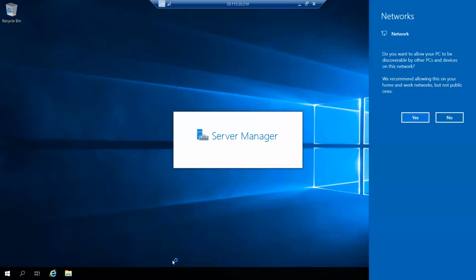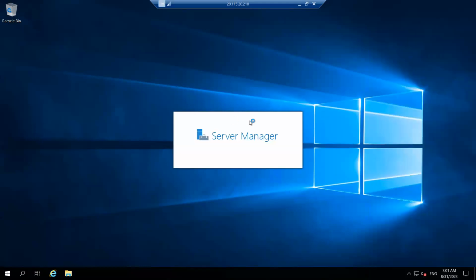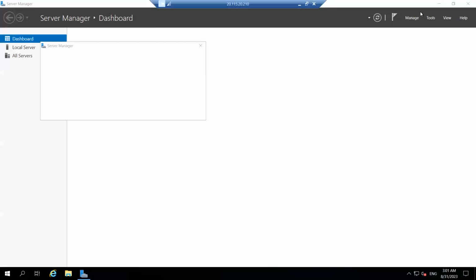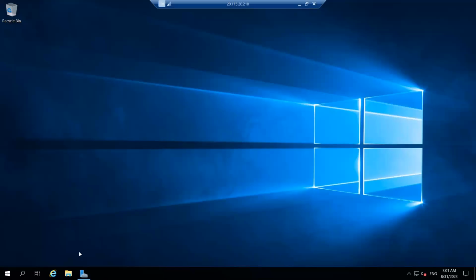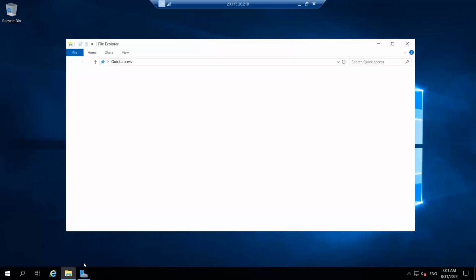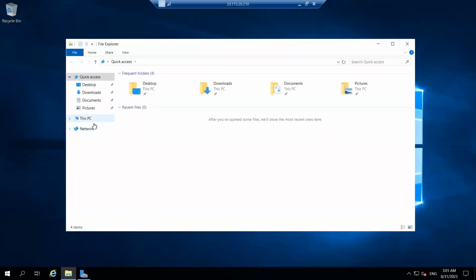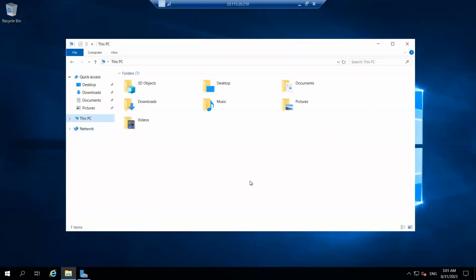Okay, now we are logged in to this server. This is our cloud server. So here if you notice what I'm having, see, this is the PC. I'm having C drive, temporary drive. That's it. What I'll do, I'll add the file share drive here.